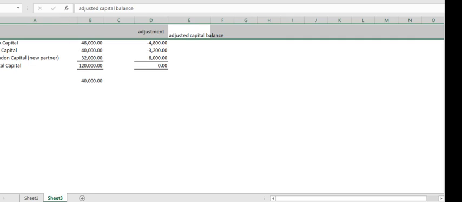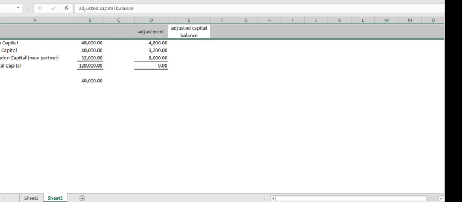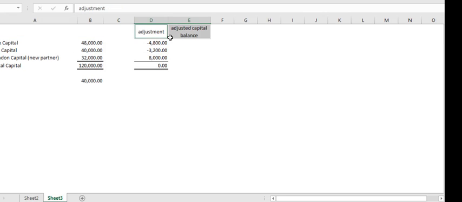Okay, just to show you completely, the adjusted capital balance will show us how much. Sorry, let me do it again.